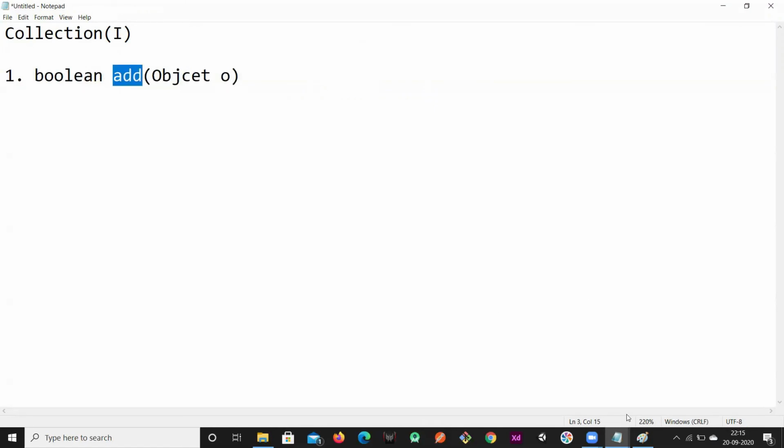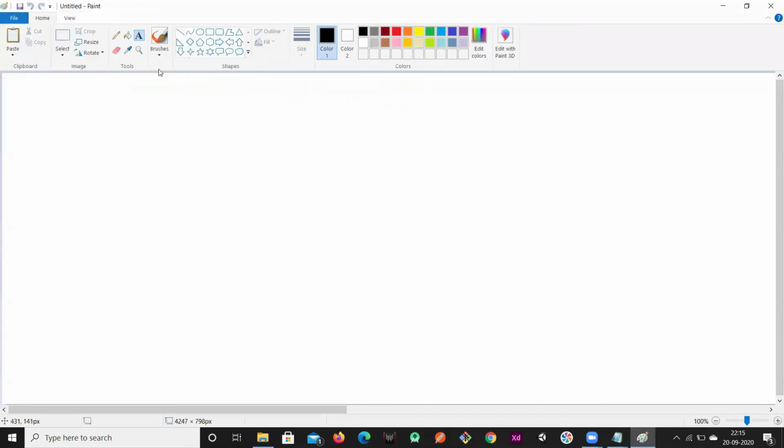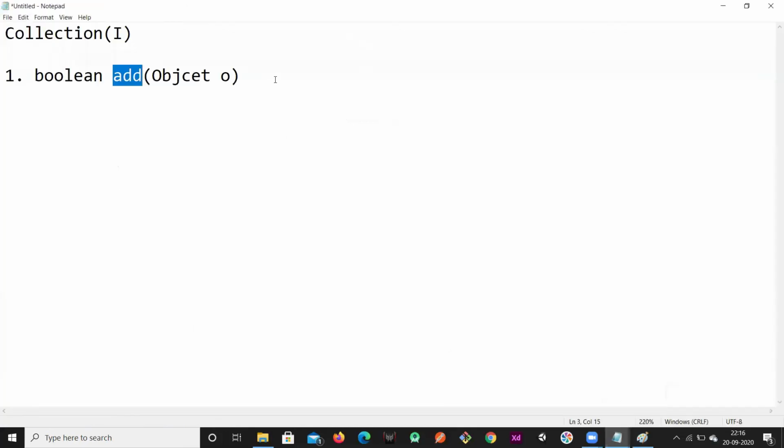That means I have a collection representing some group of data, and I wanted to add one more object to this collection, then I'll go for the add method. So that is the first method.